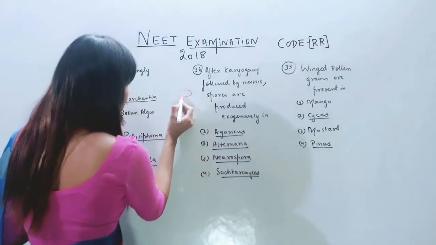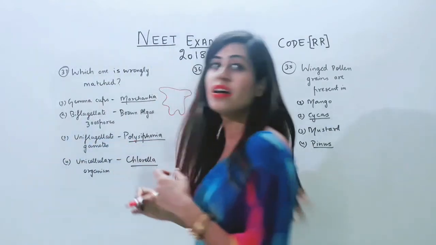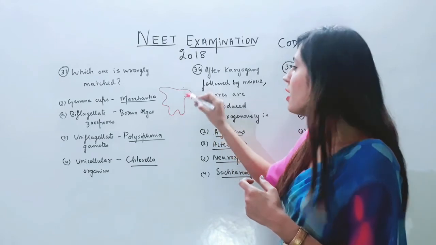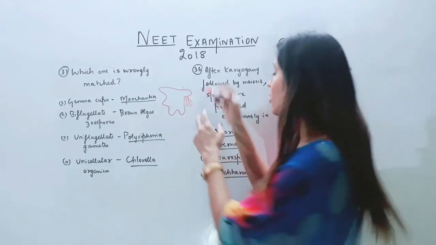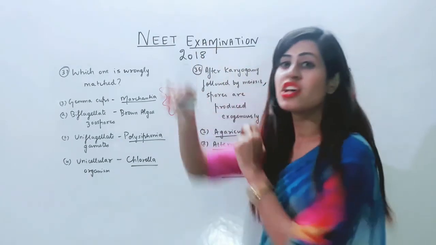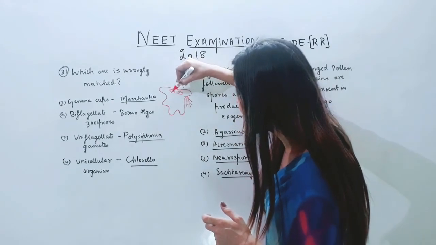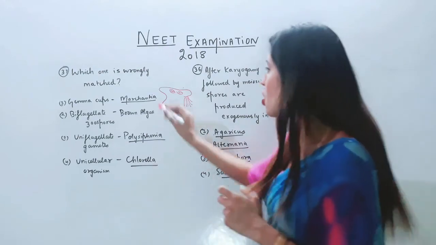Yes. This is a thallus of Marchantia. This is the dorsal side. This is the ventral side. Dorsal is the upper one. Ventral is the lower one. Ventral side has rhizoids. The dorsal side has small receptacles called gemma cups, which have asexual buds called gemmae. So this option is correct.